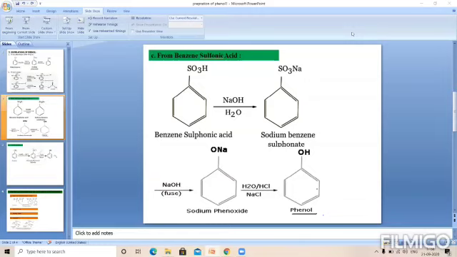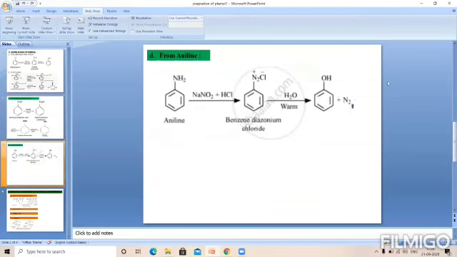After that, there is a fourth important method by which we can prepare phenol, that is from aniline. We know that aniline is a primary aromatic amine.